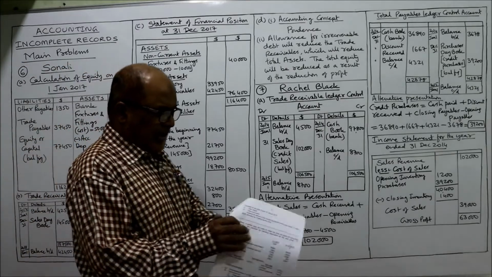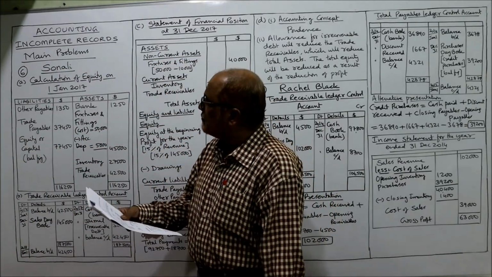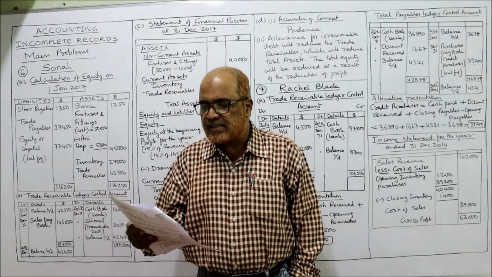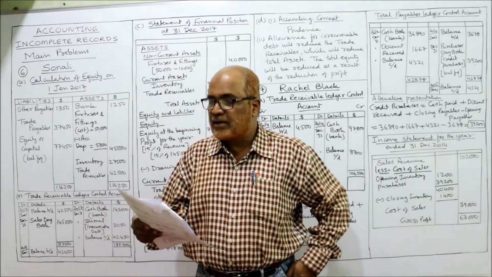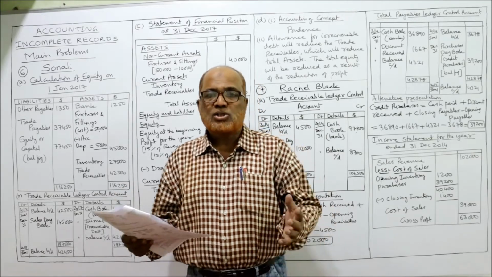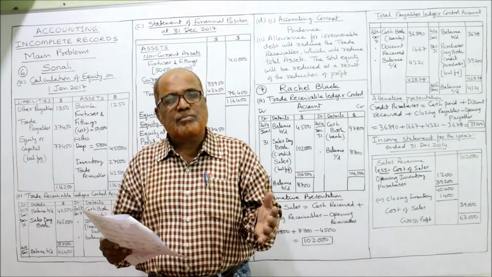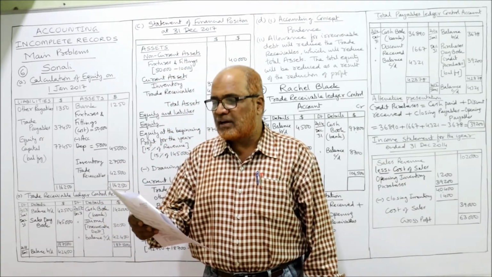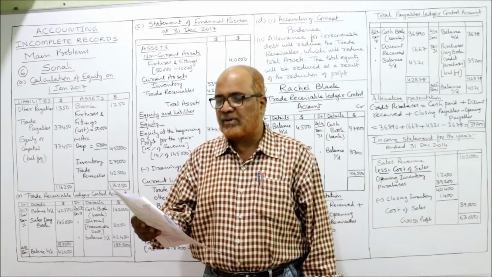Now I'm reading out the 6th problem. Problem number 6. Sonali, a retailer, buys and sells on credit but does not keep full accounting records. Does not keep full accounting records means incomplete records. She provided the following information for the year ended 31st December 2017.